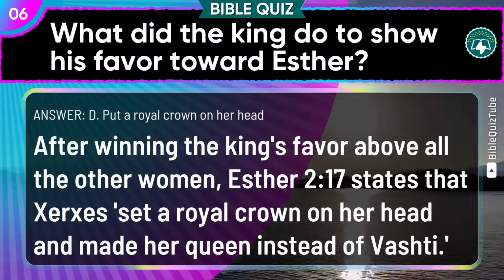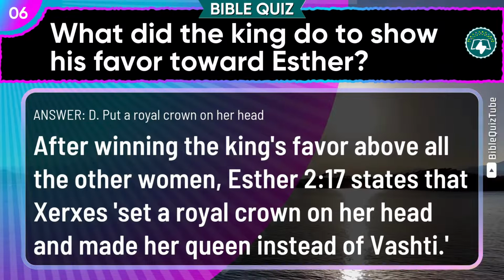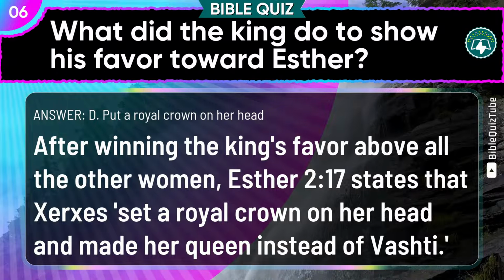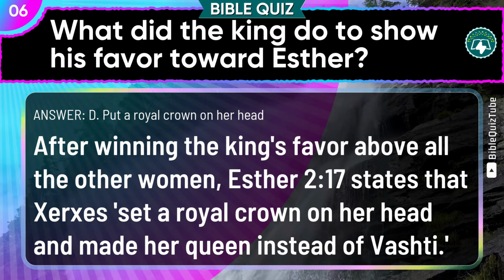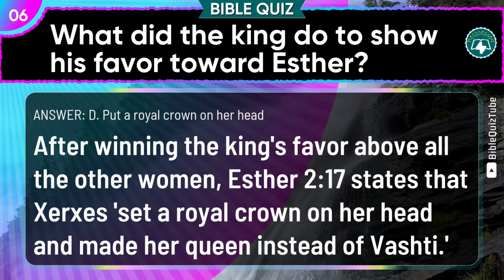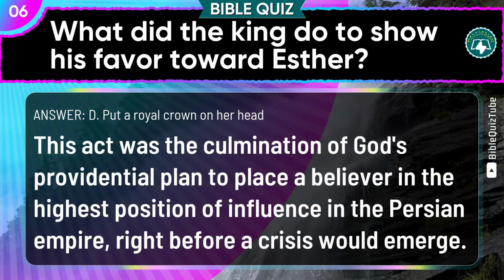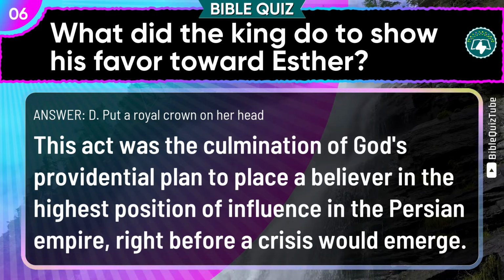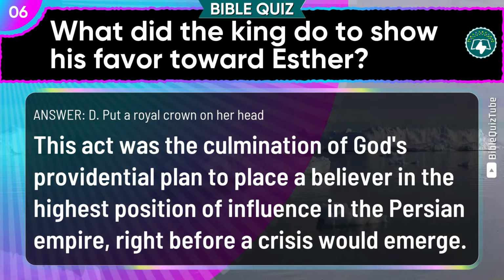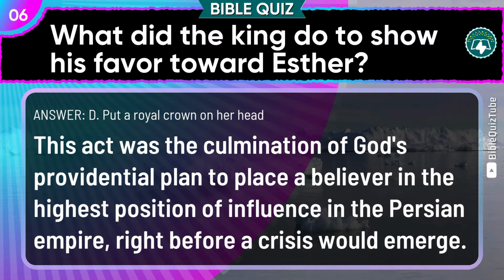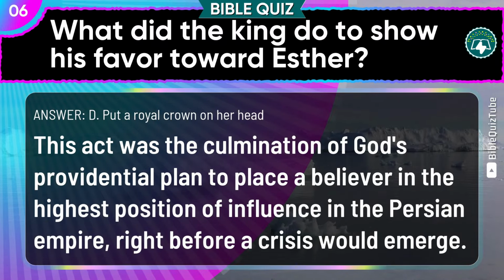The explanation. After winning the king's favor above all the other women, Esther chapter 2 verse 17 states that Xerxes set a royal crown on her head and made her queen instead of Vashti. This act was the culmination of God's providential plan to place a believer in the highest position of influence in the Persian Empire, right before a crisis would emerge.